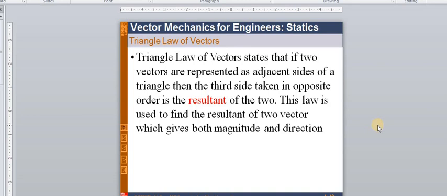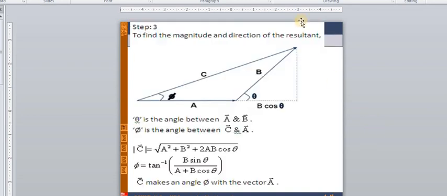It will be used in statics, in engineering mechanics. It has been asked for 2 to 3 marks: define the triangle law of vectors, or derive the equation of the triangle law of vectors. So here, as per the definition, these are the two forces.